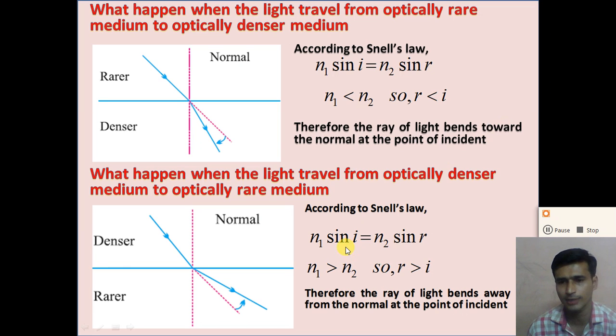When the ray of light passes from the dense medium to the rare medium, the angle of refraction is greater than the angle of incidence, and the ray of light bends away from the normal, right. So dear student, understand both the points.